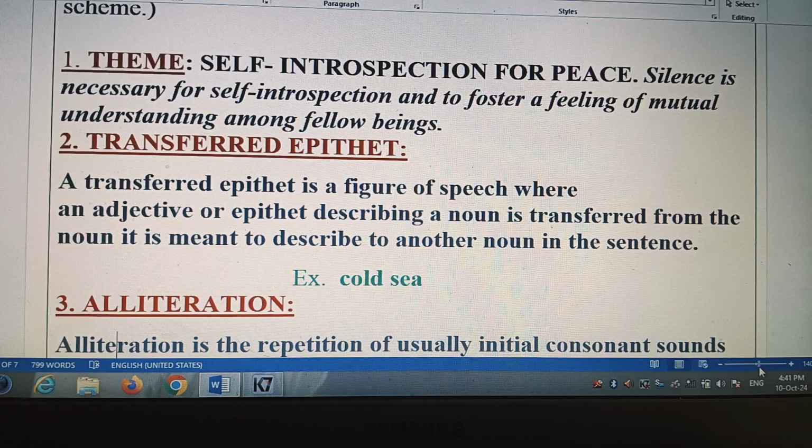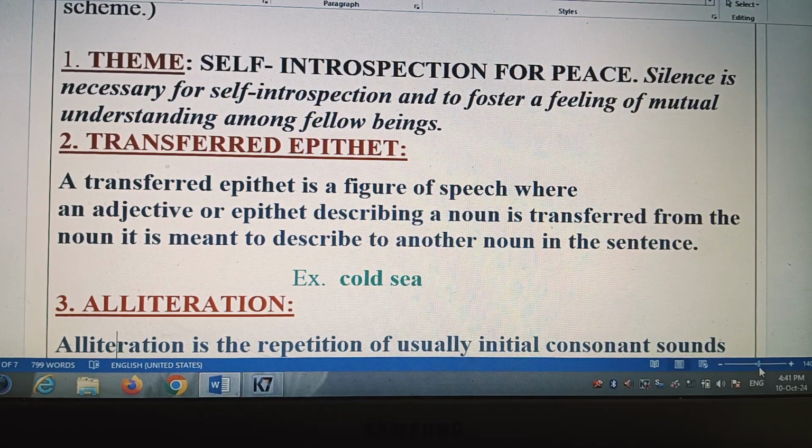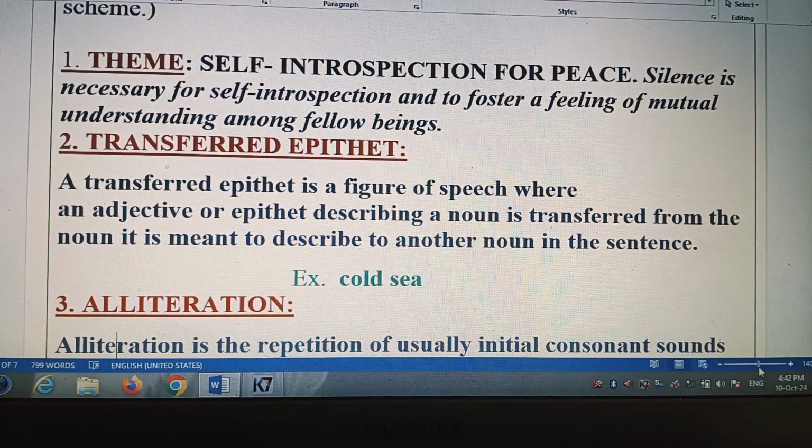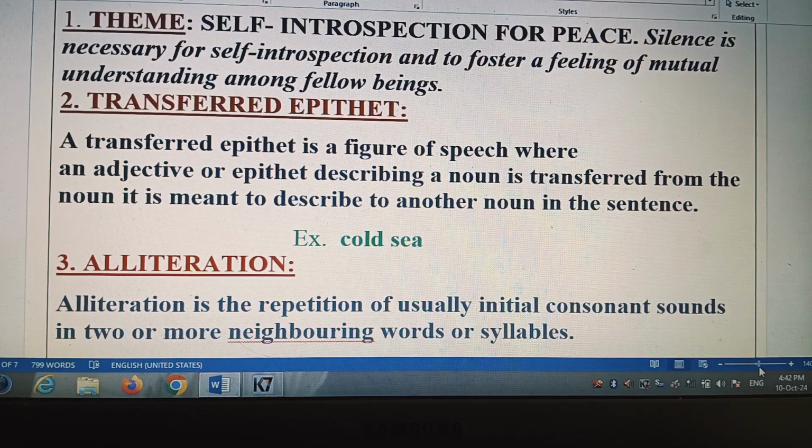A transferred epithet, epithet means adjective, is a figure of speech where an adjective or epithet describing a noun is transferred from the noun it is meant to describe to another noun in the sentence. मतलब जो एडजेक्टिव है वो एक्चुअली जिस नाउन के साथ यूज होना चाहिए उसके साथ ना होकर उसको ट्रांसफर कर दिया जाता है. जैसे cold sea, coldness is actually the feeling felt by human beings.